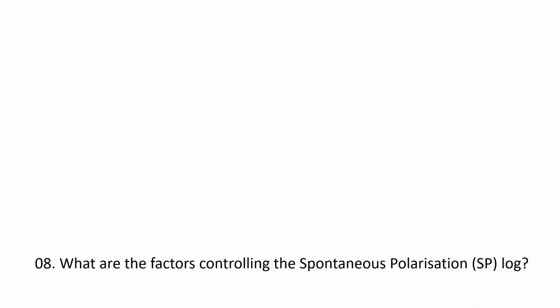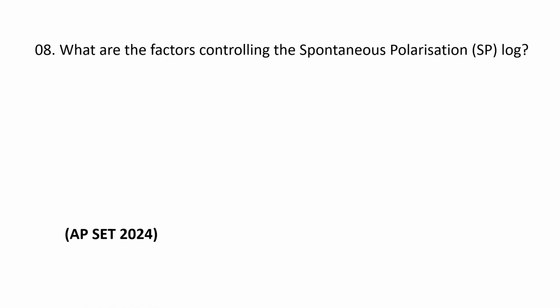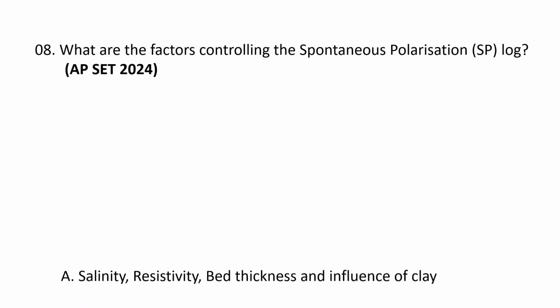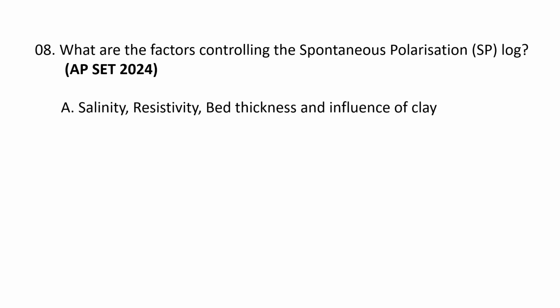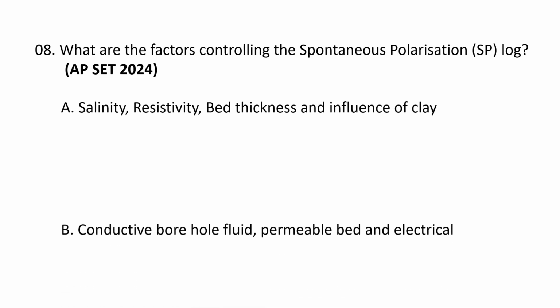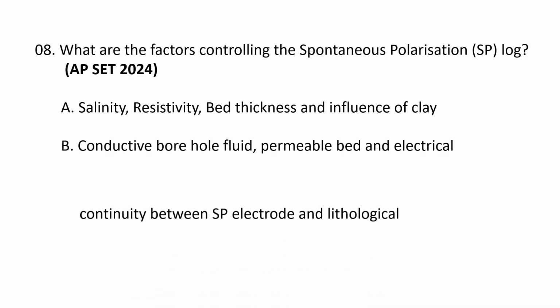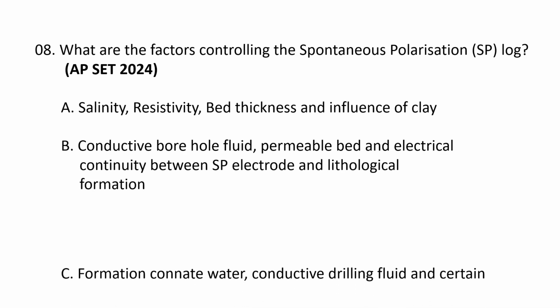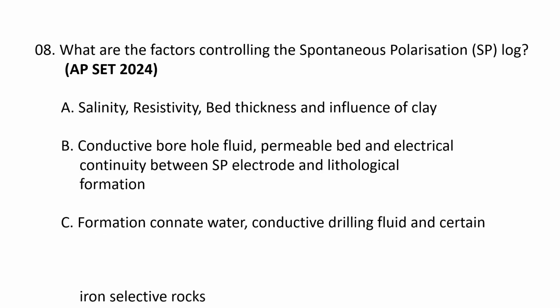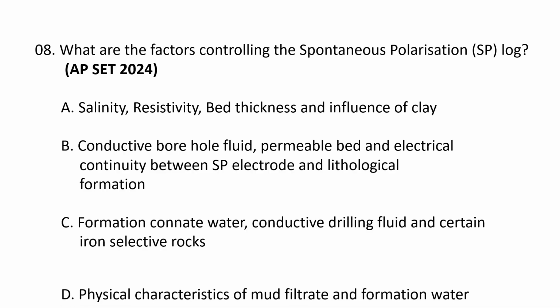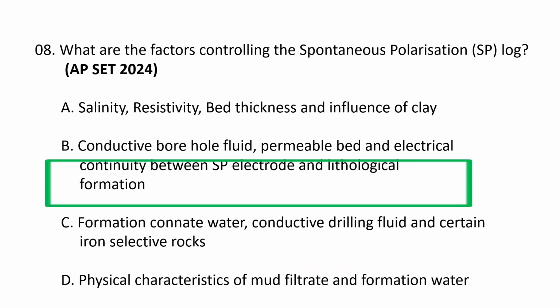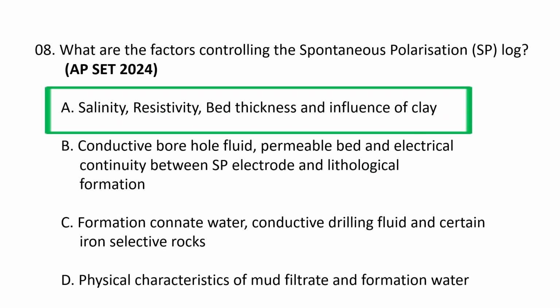Next question. What are the factors controlling the spontaneous polarization log or SP log? A. Salinity, resistivity, bed thickness and influence of clay. B. Conductive bore fluid, permeable bed and electrical continuity between SP electrode and lithological formation. C. Formation connate water, conductive drilling fluid and certain iron selective rocks. And D. Physical characteristics of mud filtrate and formation water. The factors controlling the spontaneous polarization log are salinity, resistivity, bed thickness, and influence of clay.